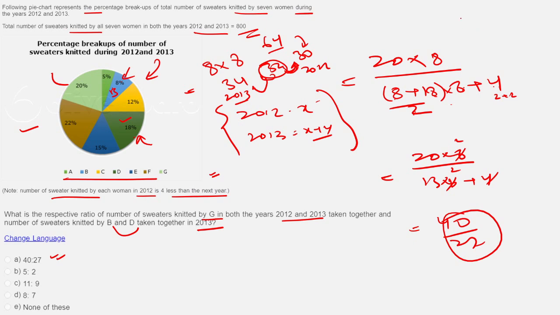In fact, even in the average question of that boy and girl, what did I say? Total was 60. The difference was 8. So that means from the average of 30, 4 less and 4 more. That is what I did, no? 26 and 34. You remember that? Same concept I have used here also. Let us look at this question.